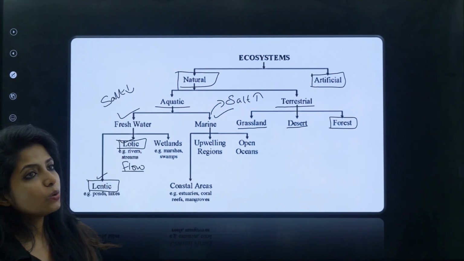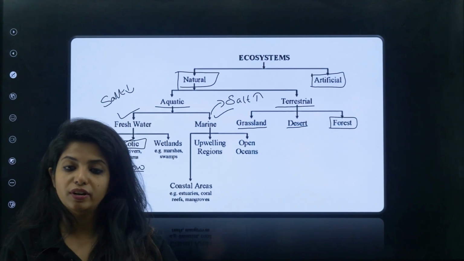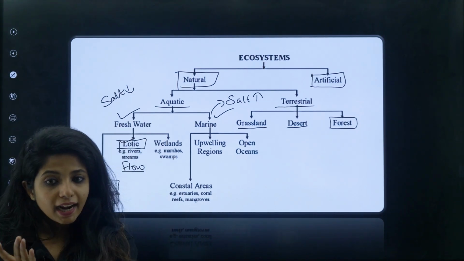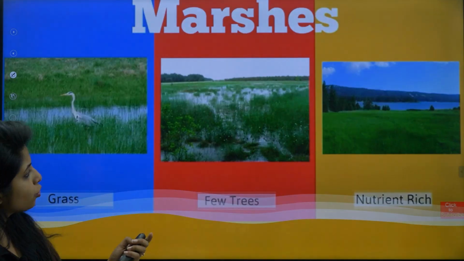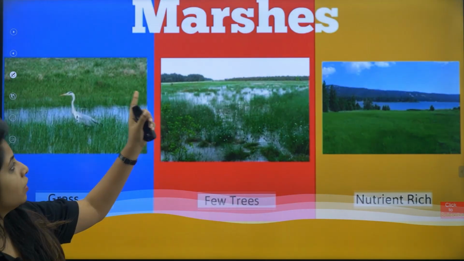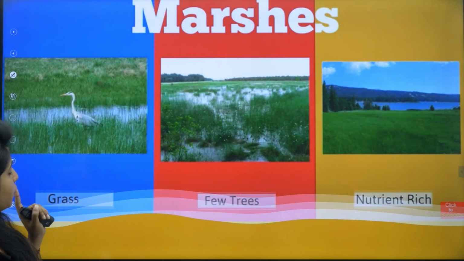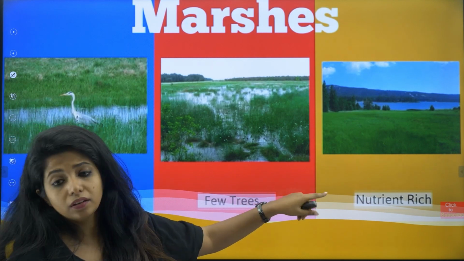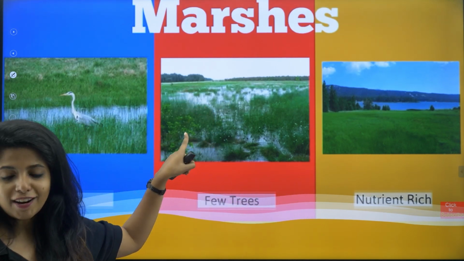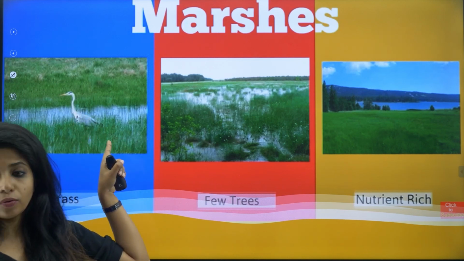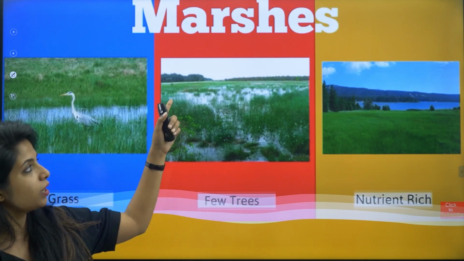Going ahead with wetland, by wetland you mean there is land and there is water, but this water is fresh water. It's not salty. For example, marshes and swamps. I can show you the images of marshes. This is a marsh where basically grasses are there and then water is there, as you can see over here. They have a very large amount of grass, very few trees, but they are very nutrient rich. You will be finding small fishes inside these marshes. As you can see, there will be birds like this coming over here to have the fishes. So they have a separate ecosystem. So this is what marshes are.